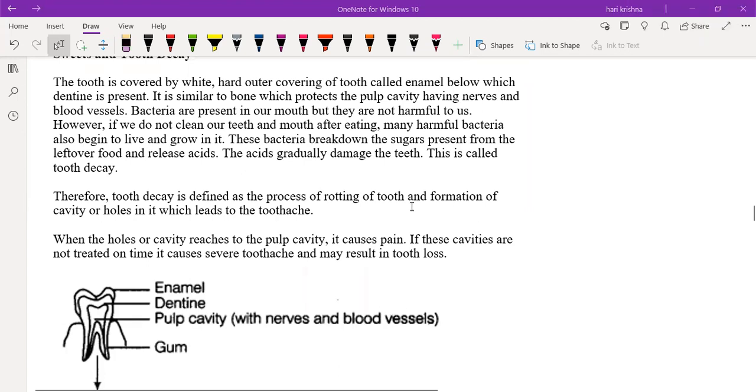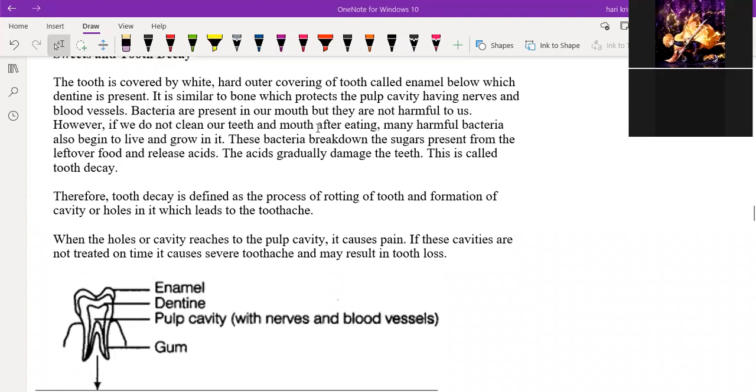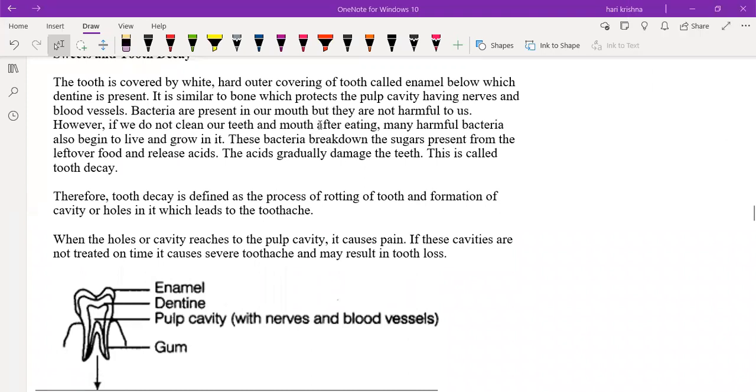At the same time, there is some bacteria present in the mouth. It will become acidic and the tooth will start rotting.